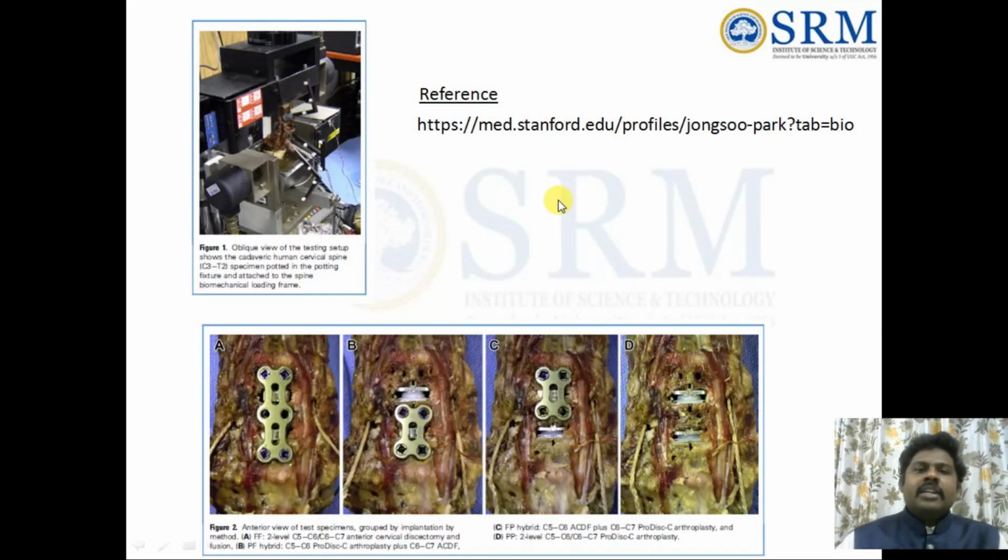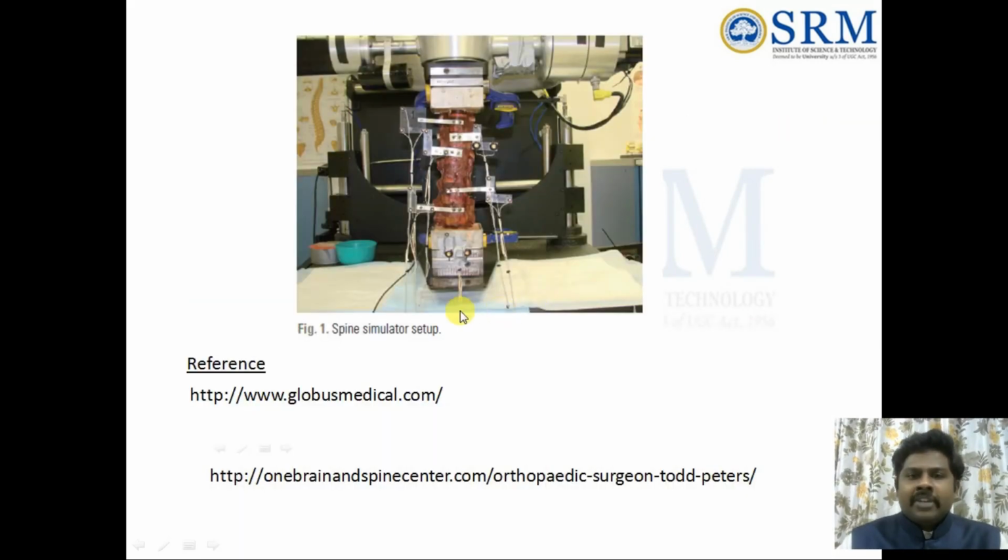Now these are the different types of cadaveric studies, which I showed you before. For example, here there are different types of plates and discs. Here we are fixing plates, and here we are placing a disc implant. Here there is a disc implant, here there is a plate, here there is a disc, like that. For example, what happens with one segment, what happens with two segments. We can make different studies.